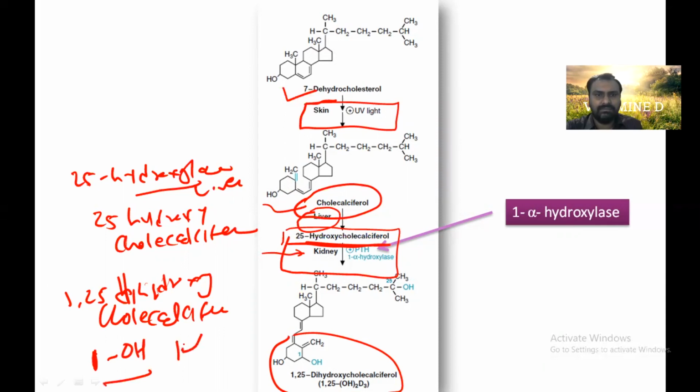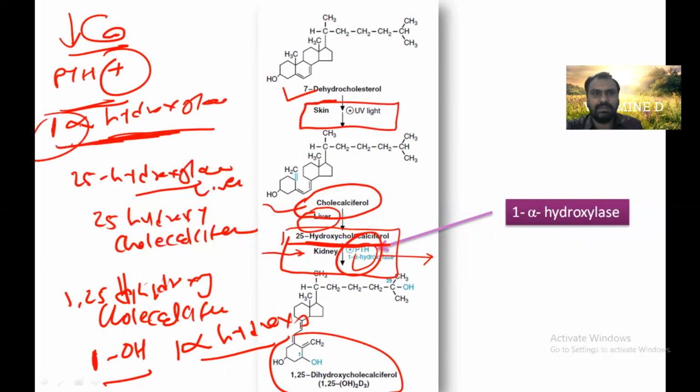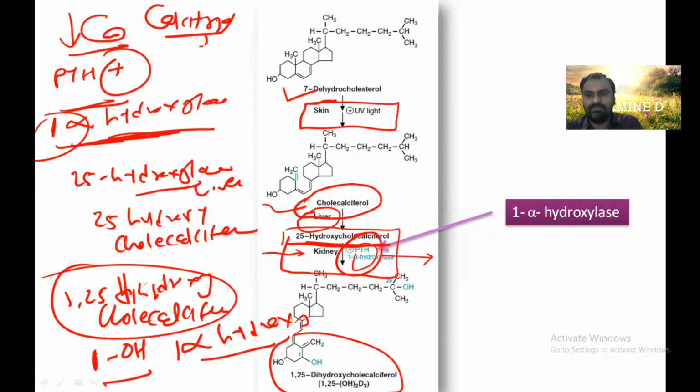So it is a hydroxylation at one position, and the enzyme is 1-alpha hydroxylase, which is under the control of the parathyroid gland. Behind the thyroid gland there is a parathyroid gland which secretes parathyroid hormone. Whenever there is a low level of calcium, this PTH is stimulated and at the kidney it will stimulate the 1-alpha hydroxylase enzyme. So it causes hydroxylation at one position and ultimately forms 1,25 dihydroxy cholecalciferol, also called calcitriol, which is the active form of vitamin D.